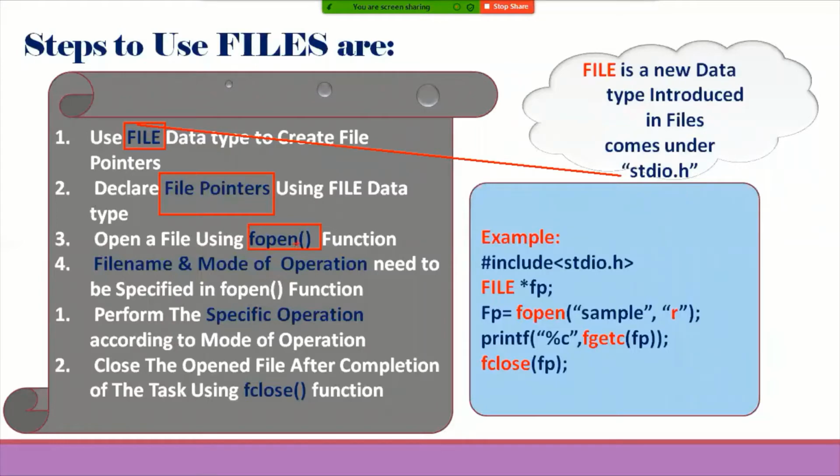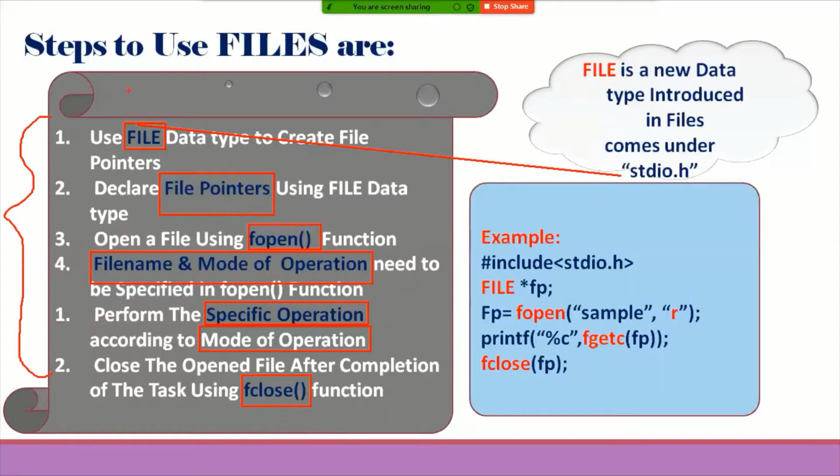While using the fopen function to open a particular file, two arguments need to be specified: one is the file name, and the other is the mode of operation. After opening the file by using fopen, we need to perform a specific operation according to the specified mode of operation. After completion of that task, the opened file needs to be closed with the help of the fclose function. These are the important steps we need to remember.